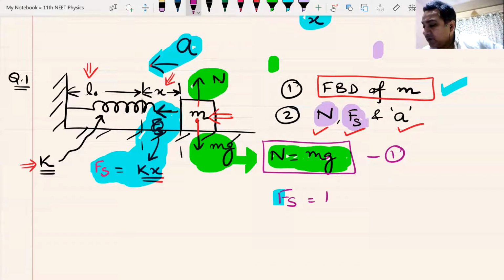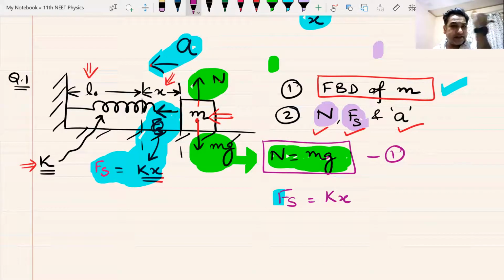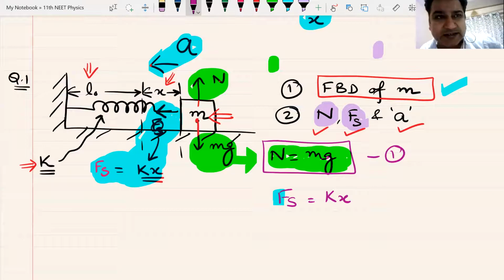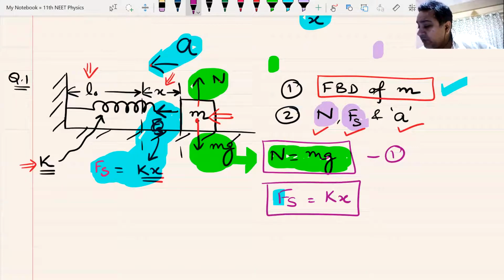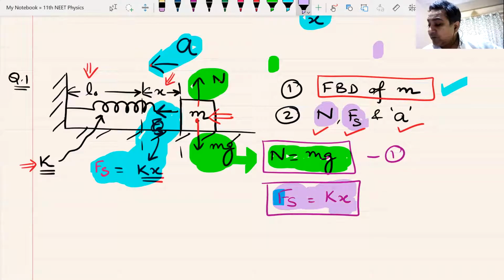Fs will be equal to K multiplied by X. The direction will be this side. We know that. I know the direction, so I don't have to write minus. Minus only indicates the direction, remember. If you know the direction, you don't have to write minus. You know that the direction is this side. So Fs is equal to Kx. That becomes your value for the spring force.